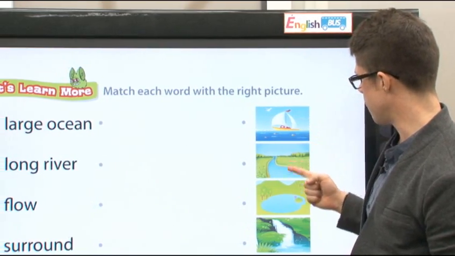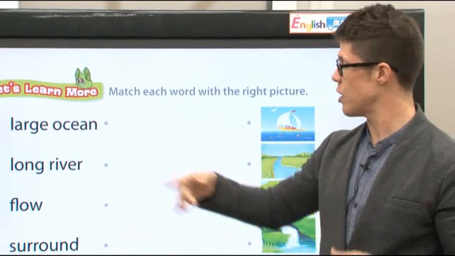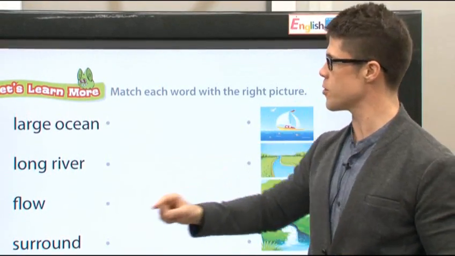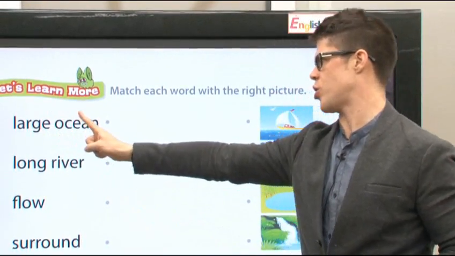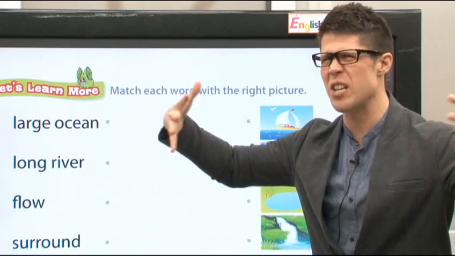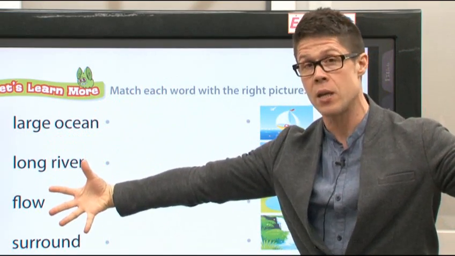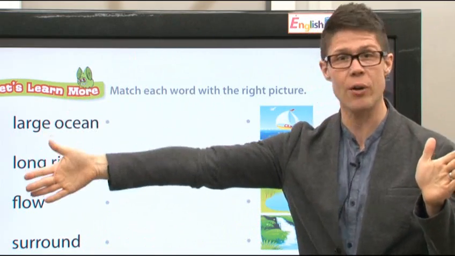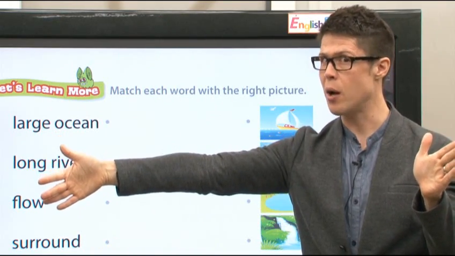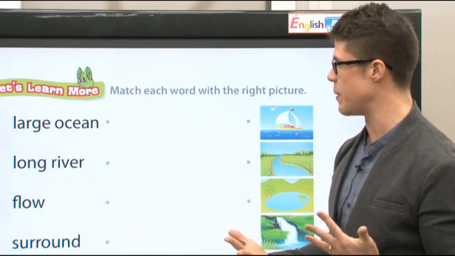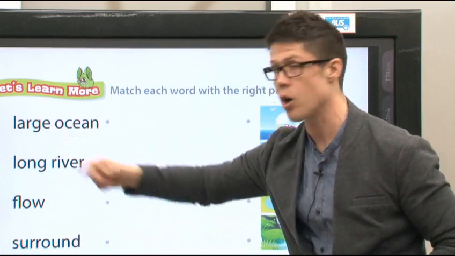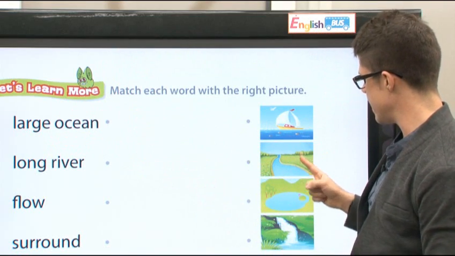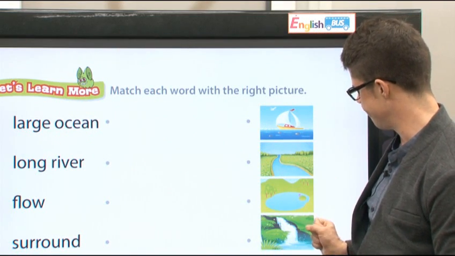Here we have 4 pictures. Match the 4 words with the 4 pictures. Our first word is large ocean. Remember, an ocean is very big, super big. From Korea to America. That's the ocean. Wow, that's really, really big. So we say a large ocean. Which of these is a large ocean?